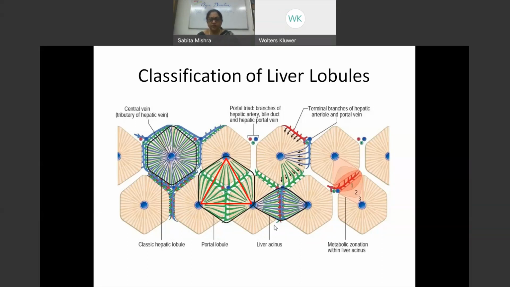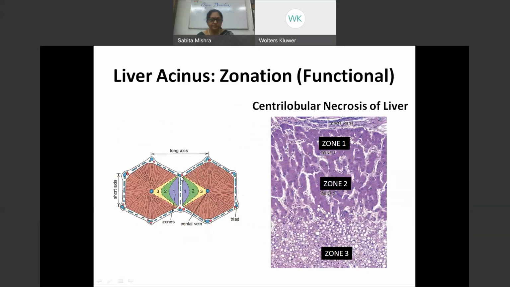So the cells which are close to the center are rich in nutrients and oxygen, as we can see here. This is a portal acinus, or a liver acinus, where the hepatocytes very close to this are called zone 1. The intermediate are called zone 2, and the peripheral ones close to the central vein are called zone 3.